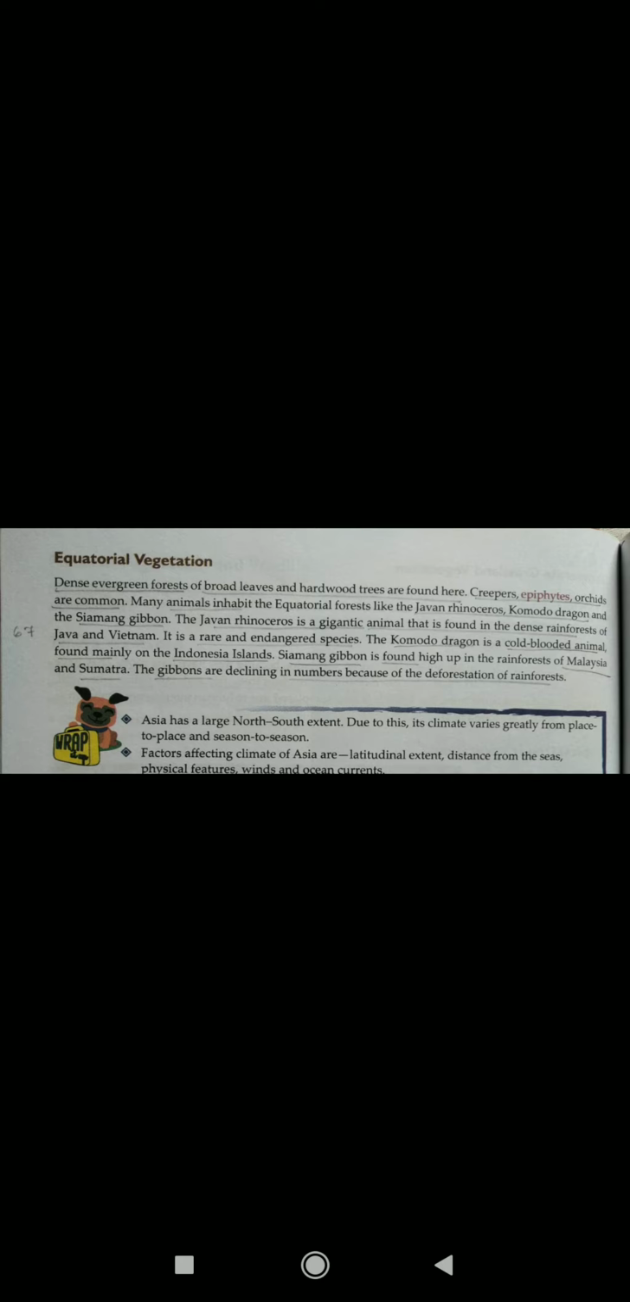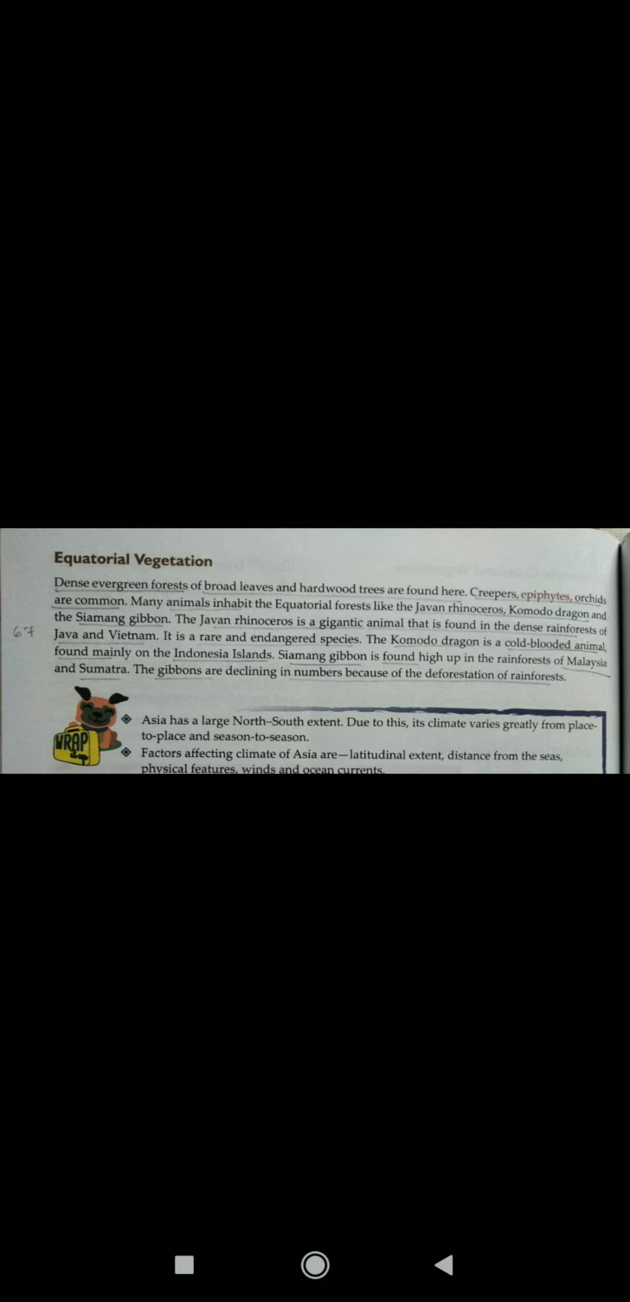Equatorial vegetation. Dense evergreen forests of broadleaves and hardwood trees are found here. Creepers, epiphytes, orchids are common. Many animals inhabit the equatorial forests like the Javan rhinoceros, Komodo dragon, and the Siamang gibbon. The Javan rhinoceros is a gigantic animal that is found in the dense rainforests of Java and Vietnam. It is a rare and endangered species. The Komodo dragon is a cold-blooded animal found mainly on the Indonesian island. Siamang gibbon is found high up in the rainforests of Malaysia and Sumatra. The gibbons are declining in numbers because of deforestation of rainforests.